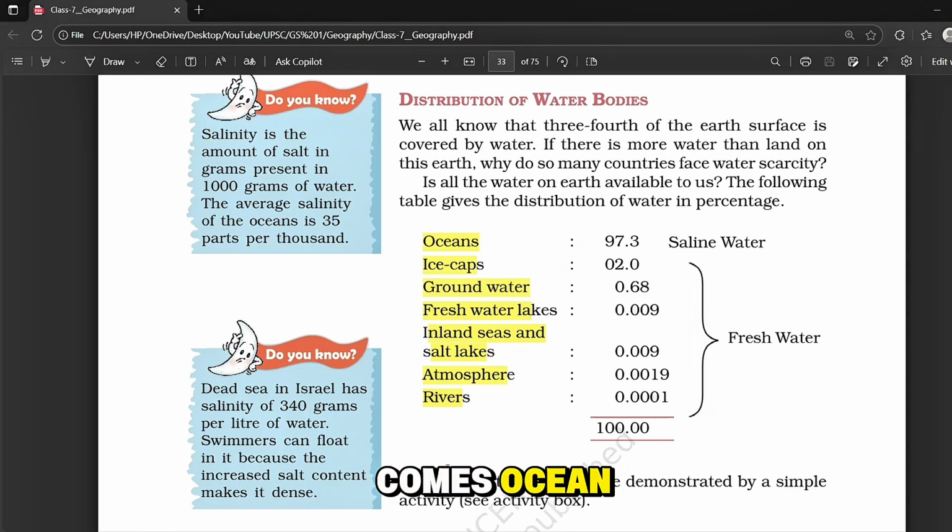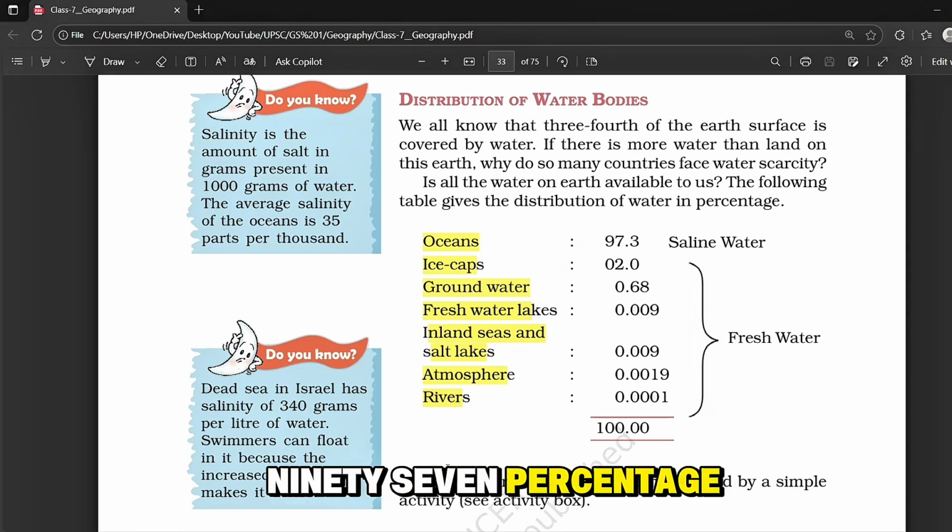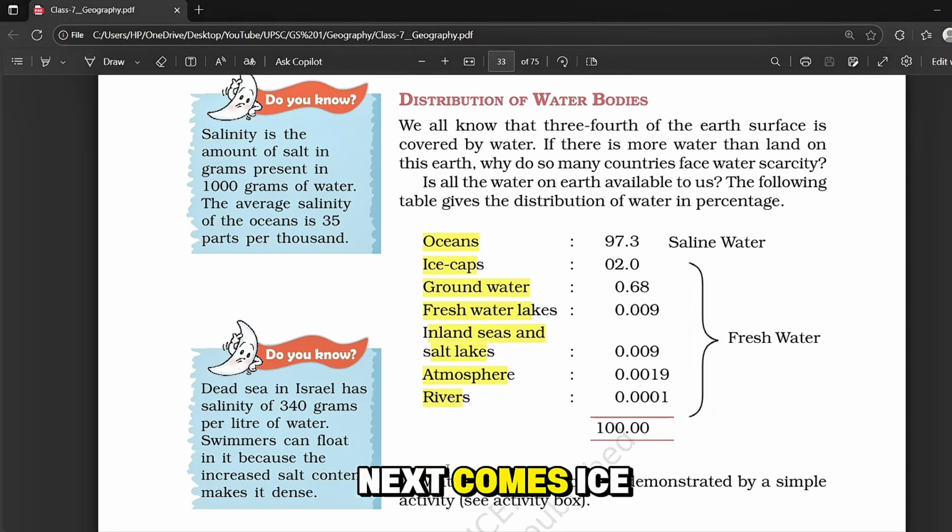That is, first comes ocean. They hold about 97% of all water on earth. Next comes ice caps and glaciers. After that comes groundwater. Next, freshwater lakes. After that, inland seas and salt lakes. And after that comes water present in the atmosphere, and finally rivers. Okay, as rivers come last.